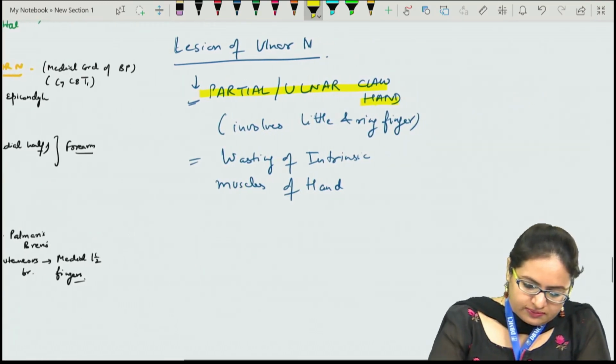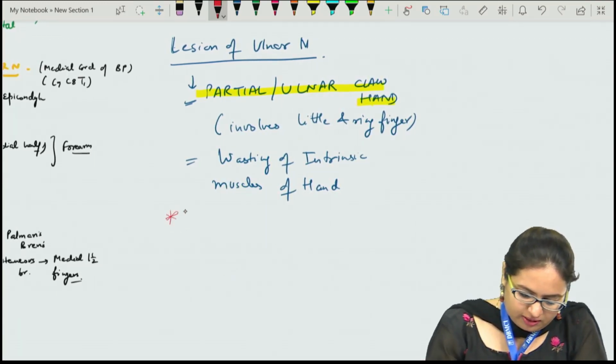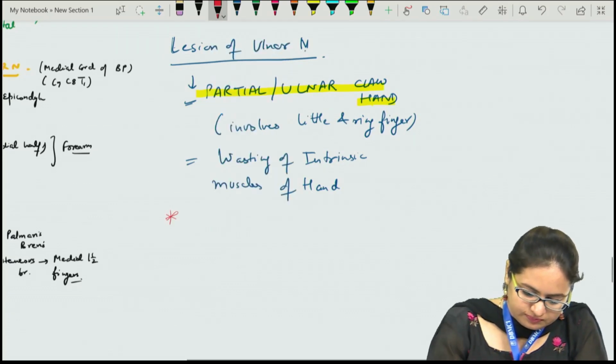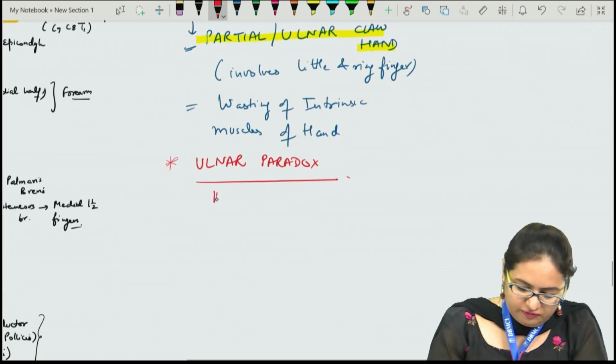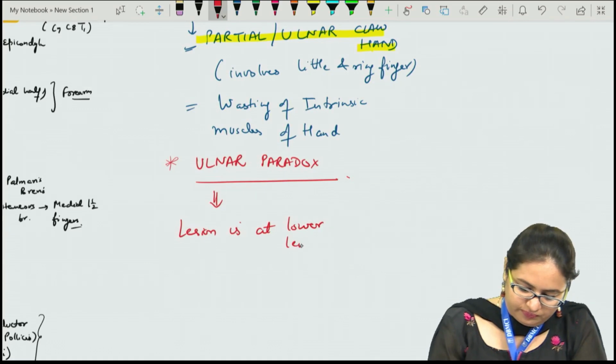Apart from this, there is an ulnar paradox. The ulnar paradox says that if the lesion is at the lower level, then the claw hand becomes more severe.